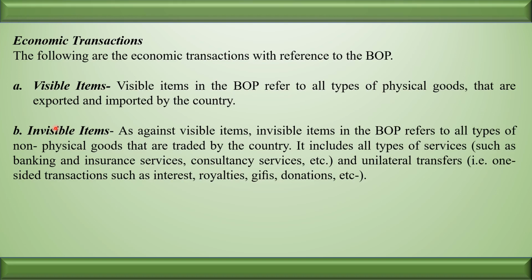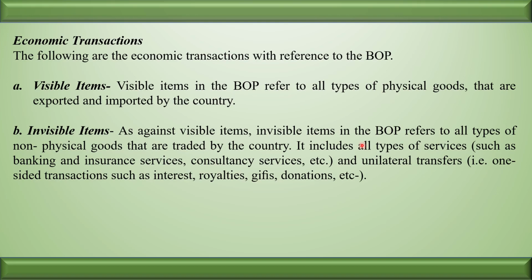The second economic transaction is invisible items. As against visible items, invisible items in the balance of payment refers to all types of non-physical goods that are traded by the country.